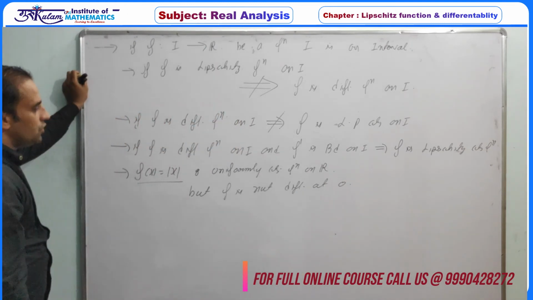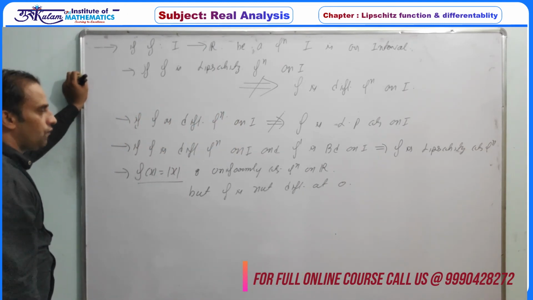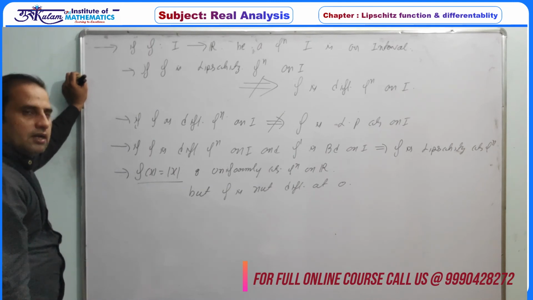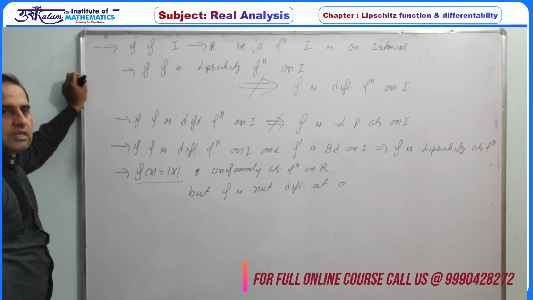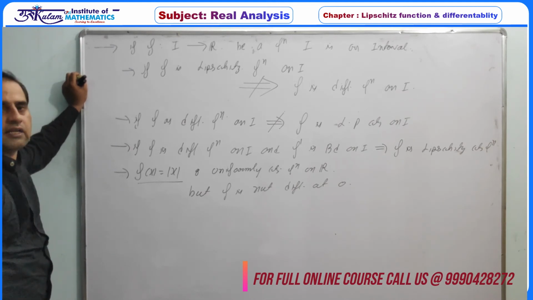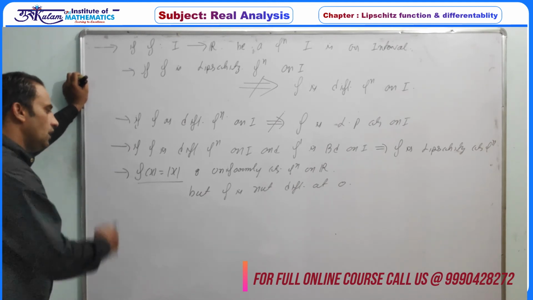So the uniform continuity of a function on a given domain does not imply differentiability of the function on that region. So this is the first example.